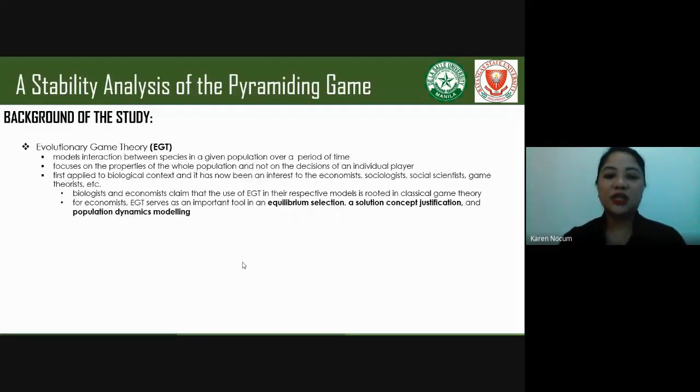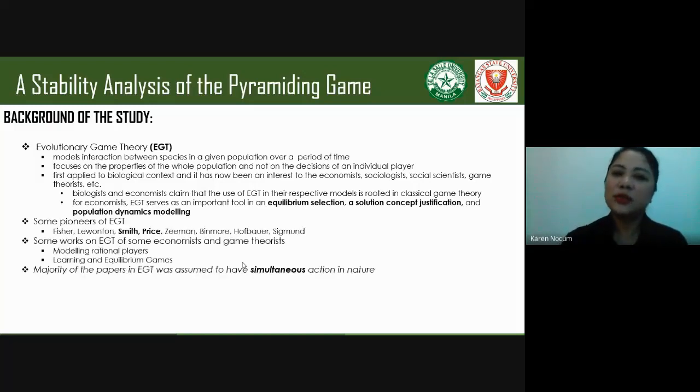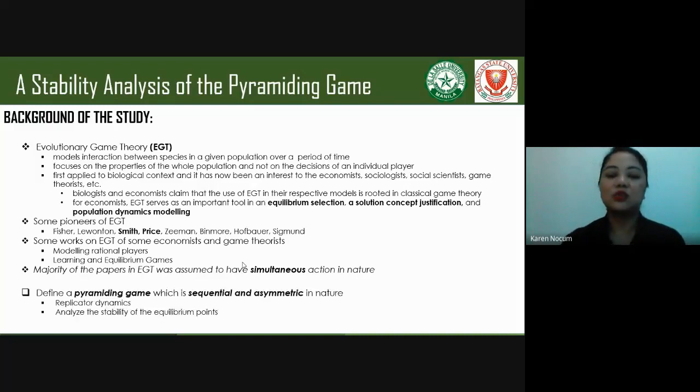As a background of the study, evolutionary game theory models interaction between species in a given population over a period of time. It focuses on the properties of the whole population and not only on the decisions of an individual player. Basically, EGT was first applied in the context of biology, and it has now been an interest to economists, sociologists, social scientists, game theorists, etc. But the majority of the papers in EGT assumed simultaneous action in nature. So this motivates us to formulate or define a new game called the pyramiding game, which is sequential and asymmetric in nature.